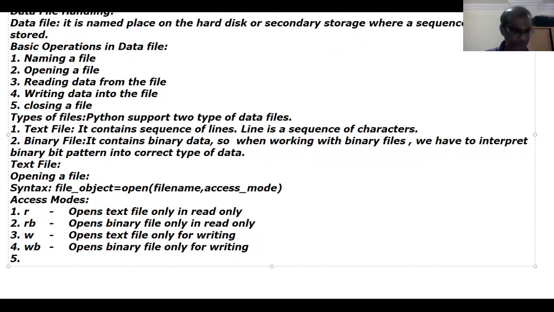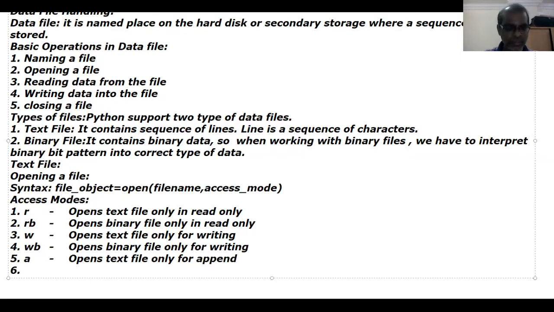Then A stands for append. It opens text file only for append. AB opens binary file only for append.